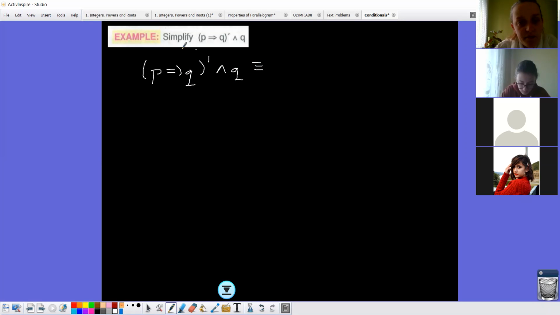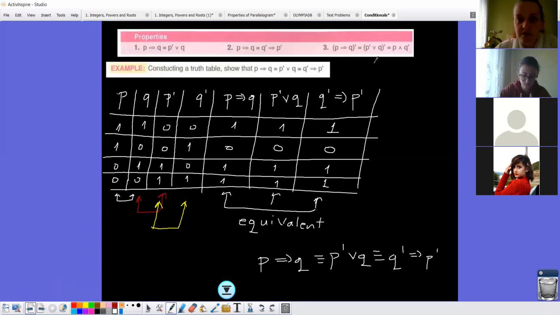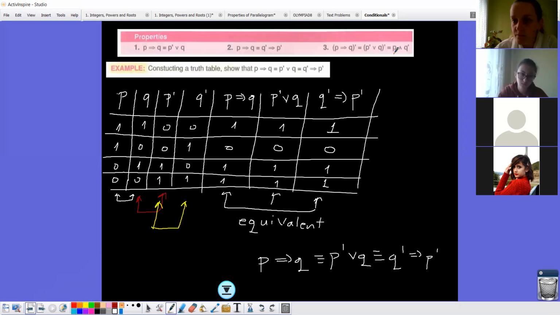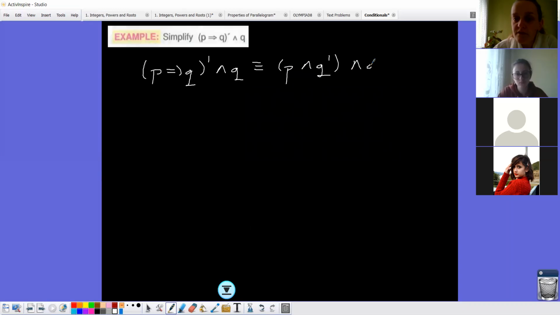So I have the property for this one here, the third one. You can write this one or you can write this one. I will try to write the third one first to see what will happen. Then this one will become P and Q prime, and Q. Can you see here? Yes.